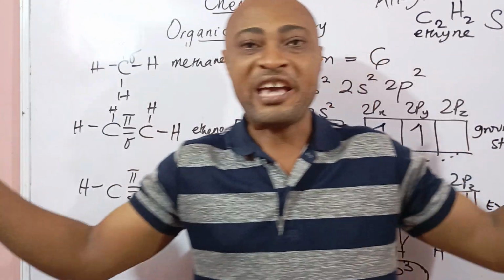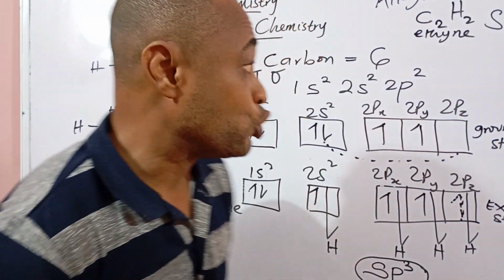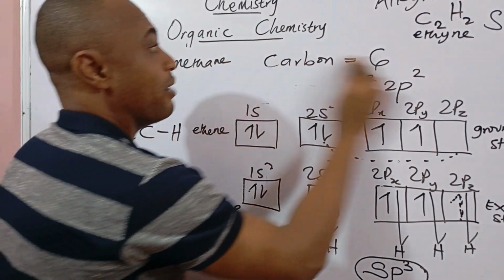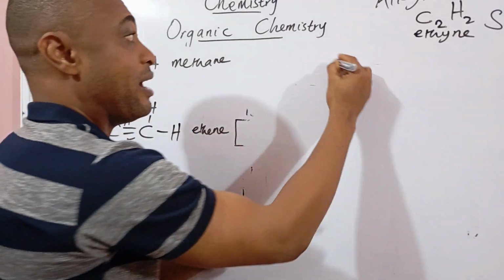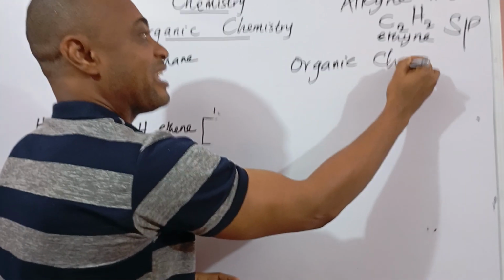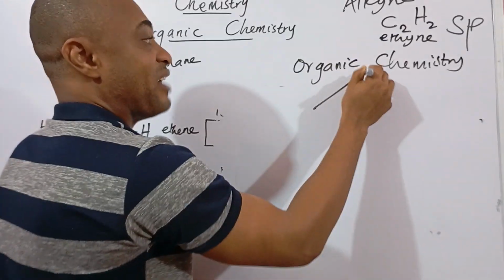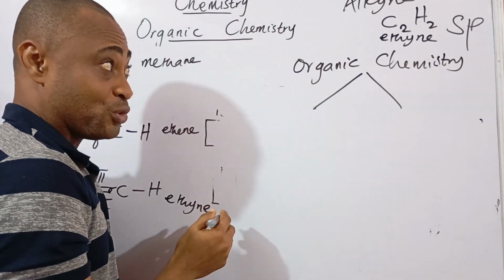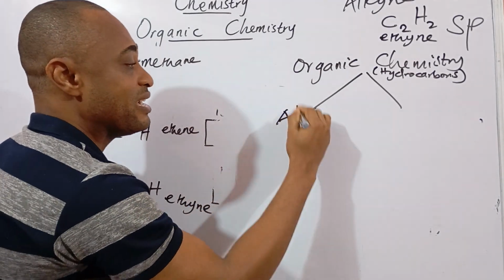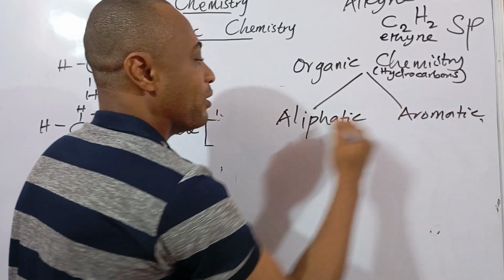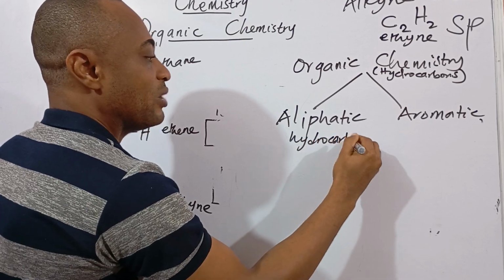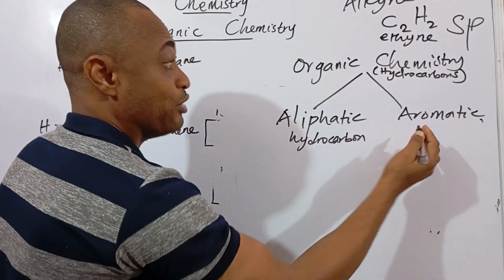But remember, organic compounds are broadly divided into 2. Every organic compound is broadly divided into 2. Of course, this is under hydrocarbons. So I can also say hydrocarbons are divided into 2. What are they? I have aliphatic and I have aromatic hydrocarbons.